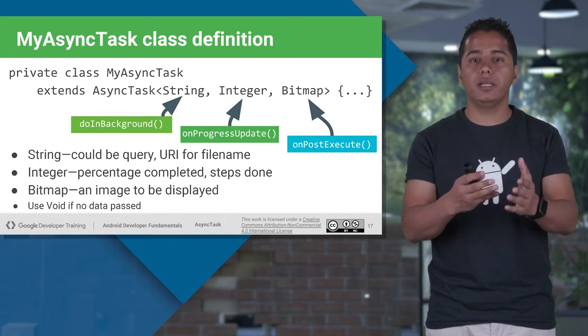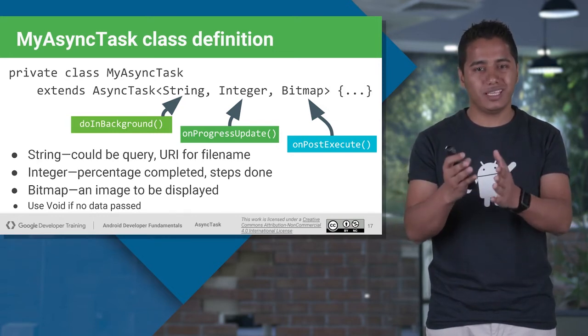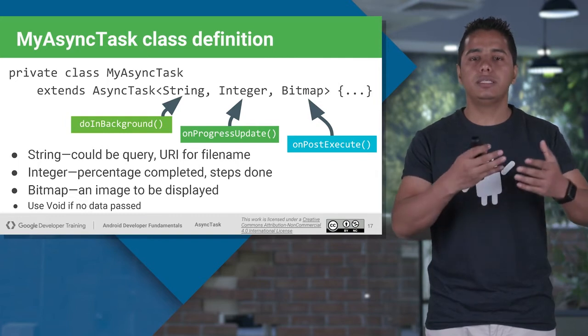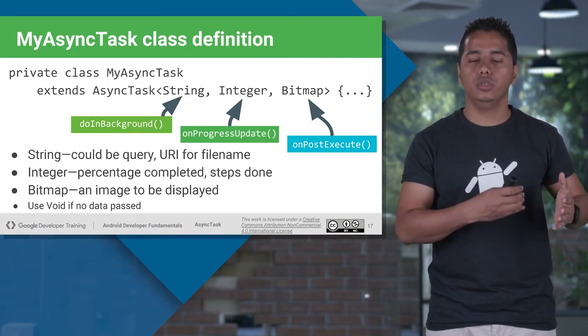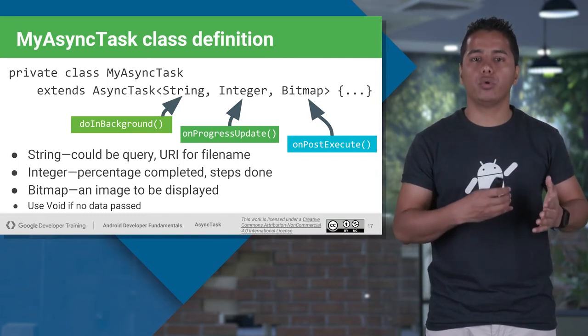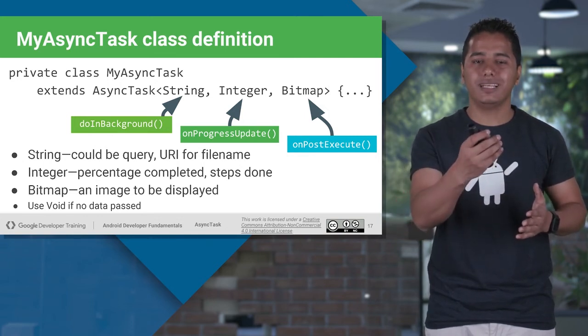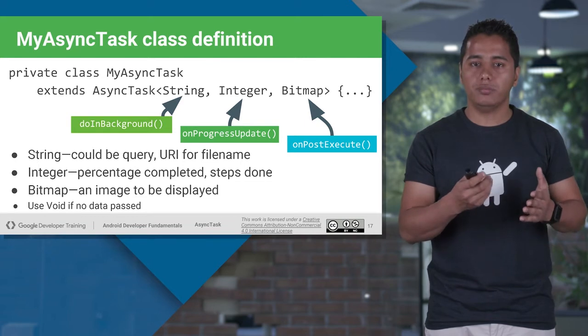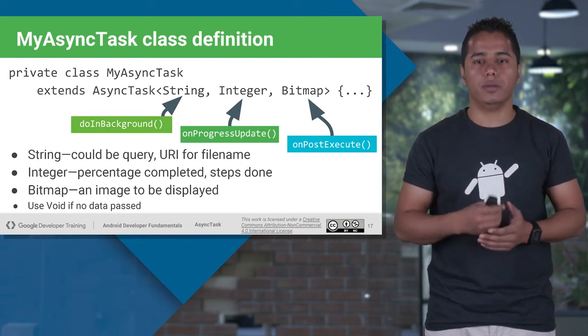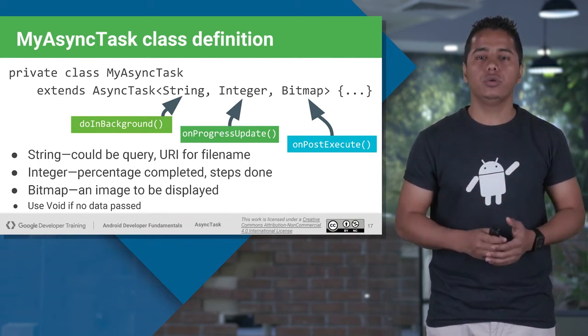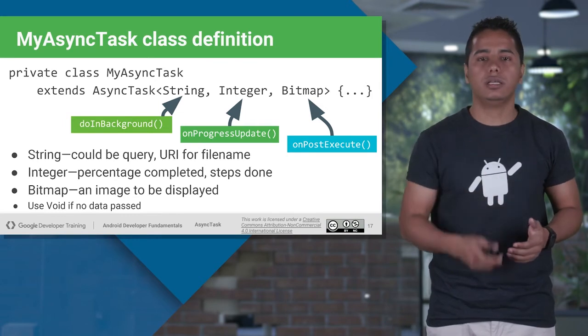And whatever type of parameter you are passing as progress, it will be the same as you will be overriding in onProgressUpdate. So in onProgressUpdate, you will be getting the parameter as integer only, and in onPostExecute you will get the parameter of whatever result you are getting.